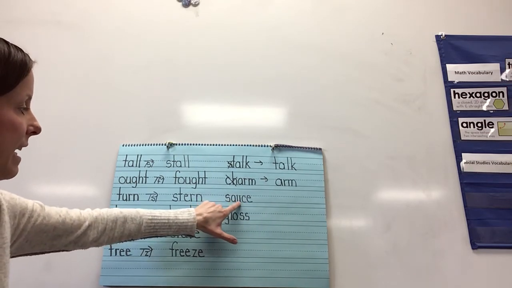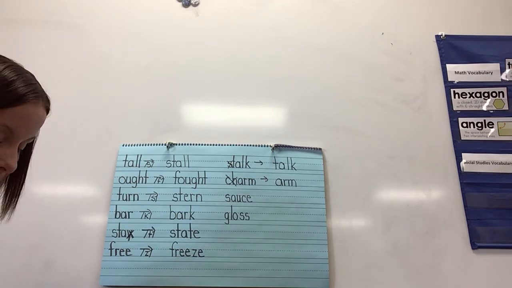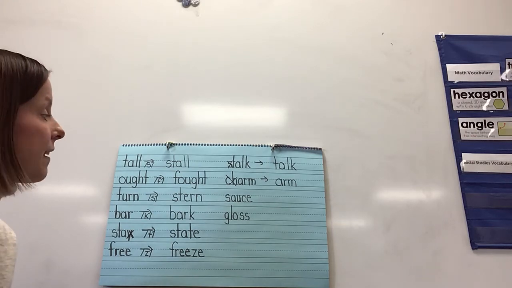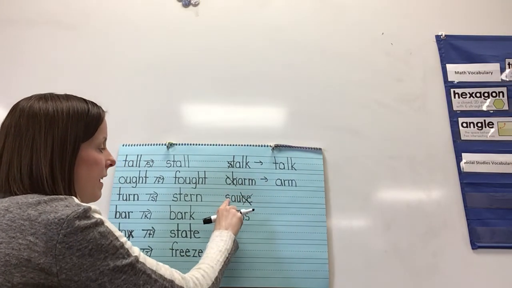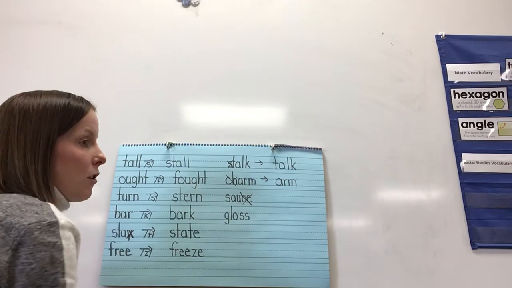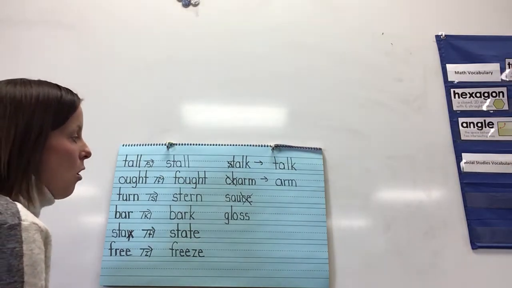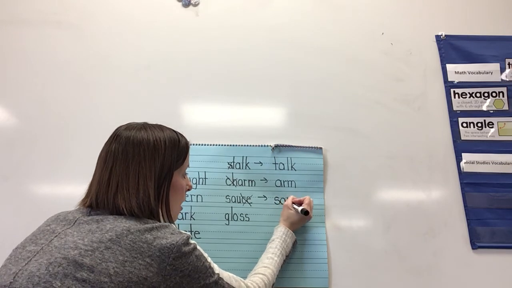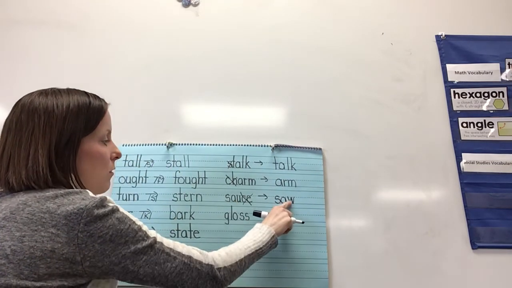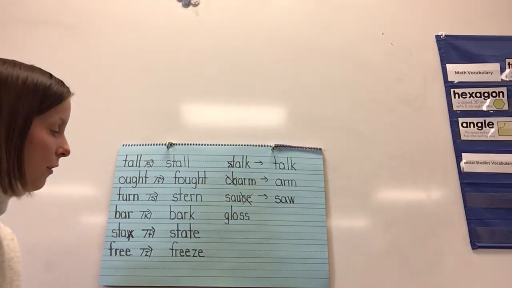Okay, so our next word is sauce. S-A-U-C-E. And really think about this one. We are going to take the S sound off of sauce. So I'm Xing this part off, and I see that I have the word saw left. But boys and girls, are we going to spell saw S-A-U? No, because we know that saw is spelled S-A-W. We still have the ah sound, it's just spelled differently than our word sauce.